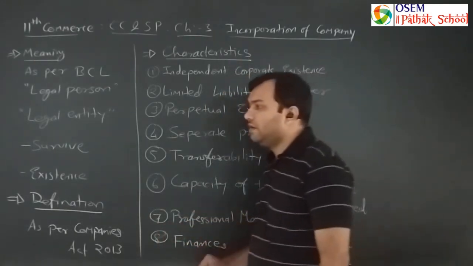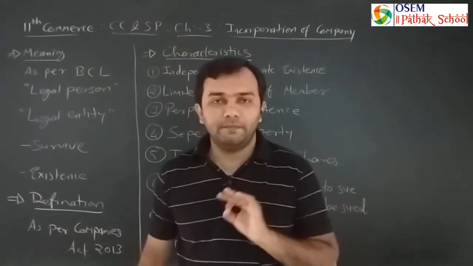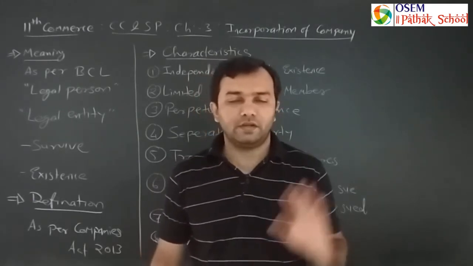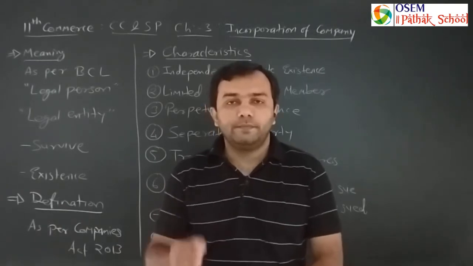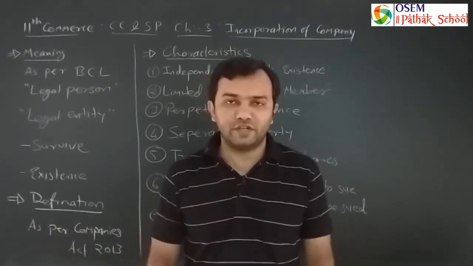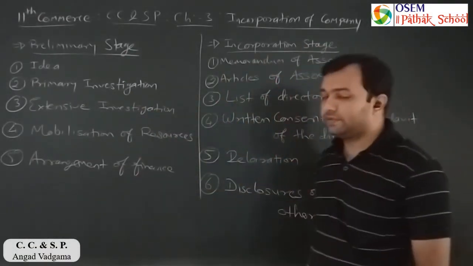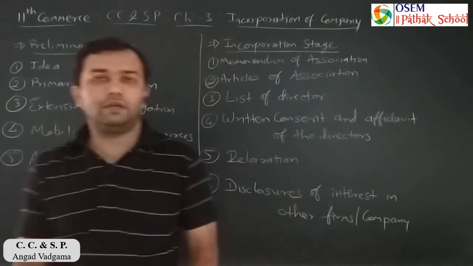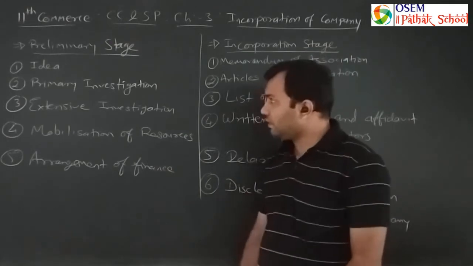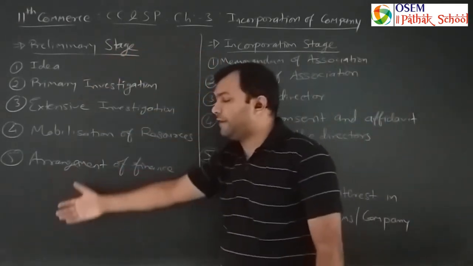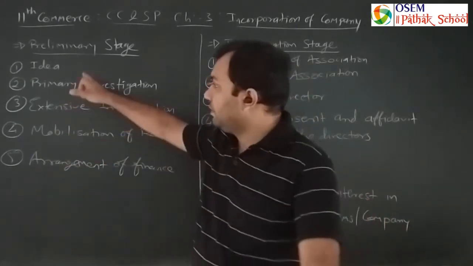The last thing is finance. Finance can be generated from the public, from the bank, but finance is basic and essential for the company. So these are all the characteristics, and now we will discuss the process of the formation of the company. So now students, we are discussing the preliminary stage in the incorporation stage, that is the steps of incorporation of the company, and one by one we are discussing the points very quickly. In the preliminary stage we have five particular points to start the process of the company.